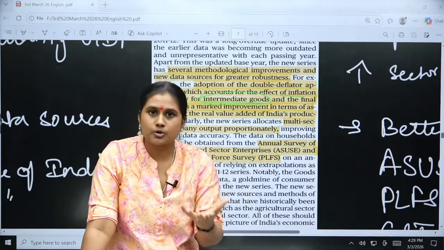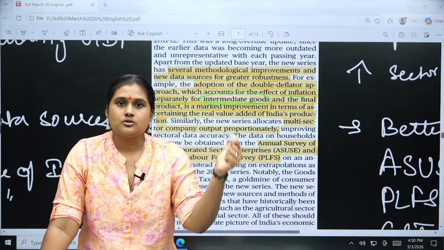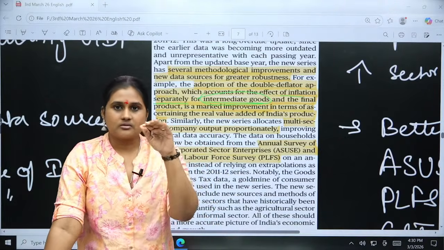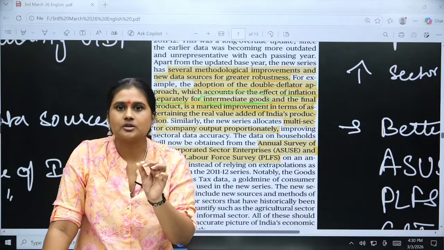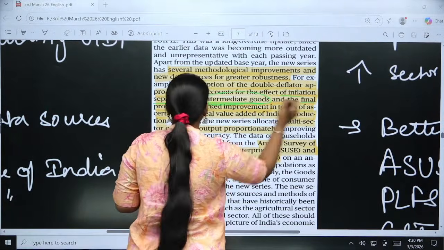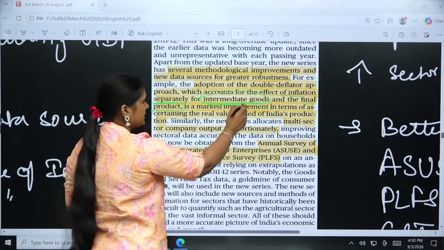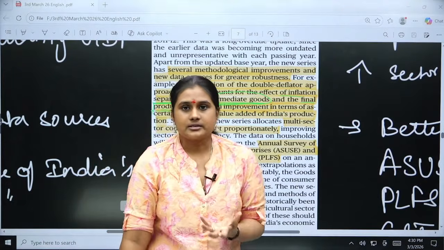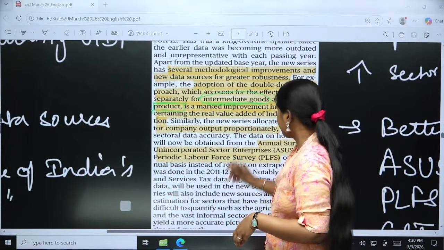So for getting the final output of the goods, we need those goods supplements also. For the fan, it will not have only wings, right, it needs the copper coil also. So that is also very important. So that is what intermediate goods and also the final product. There will be separate inflation calculated for intermediate goods and the final product. There we would be able to see where is the real growth and where we have to concentrate more, okay.